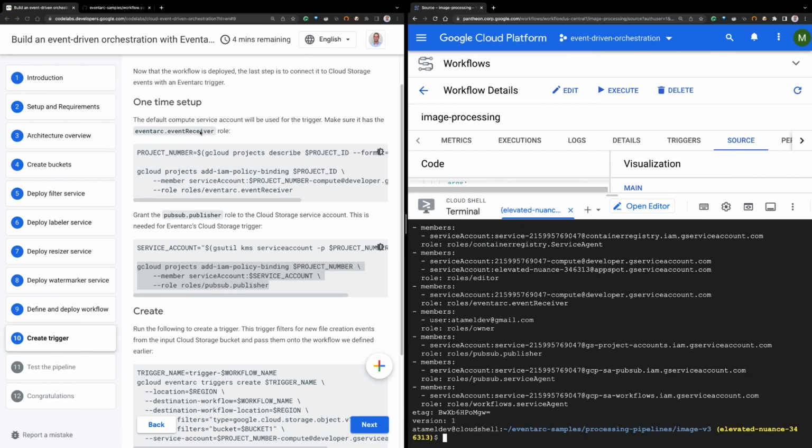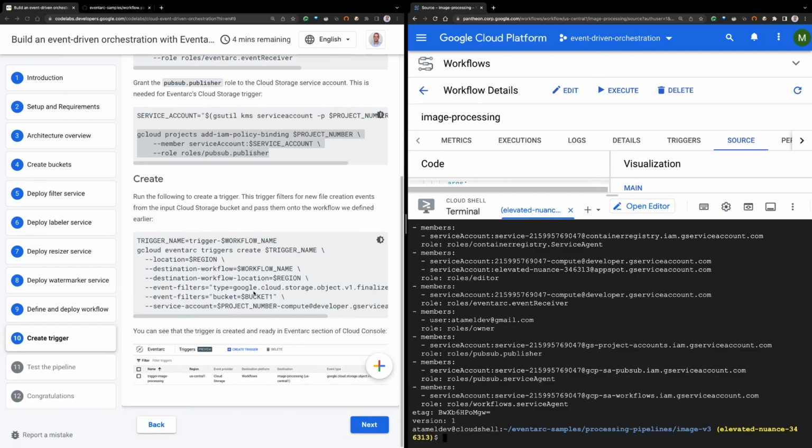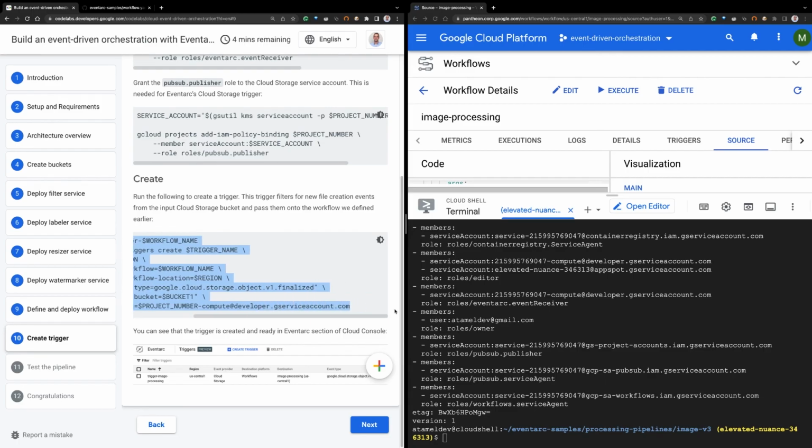Now, this is a one-time setup. So once you have done this once in your project, you don't have to do it again. But since we are using a new project, I want to make sure that we have this set up. Okay, now that we have that, how do we connect cloud storage events to workflows? Well, we do that through what's called an Eventarc trigger. So let me copy and paste this, and then I will explain what this does.